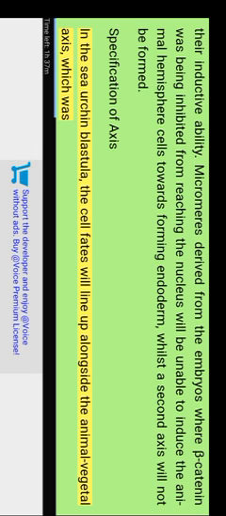Specification of axis. In the sea urchin blastula, the cell face will line up alongside the animal-vegetal axis. Figure 5.27: gastrulation movement of the sea urchin which leads to formation of the pluteus larva. The tip of the archenteron is actively pulled to the blastocoel roof by the filopodia of the non-skeletogenic mesenchyme cells during the final stage of invagination.